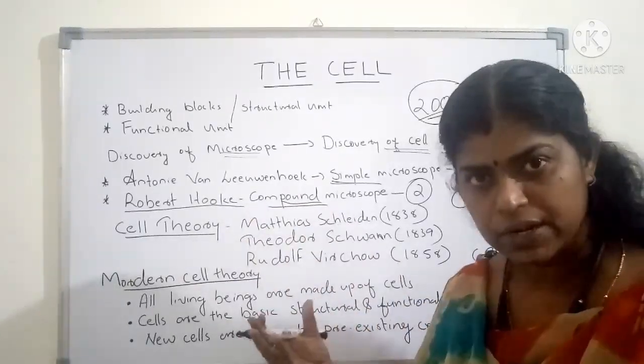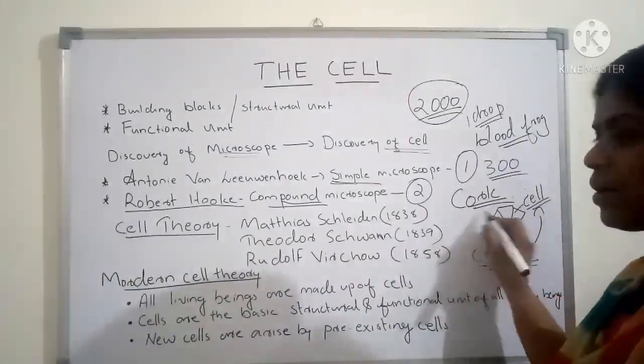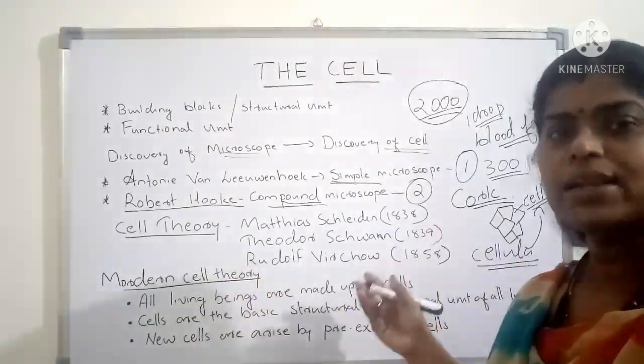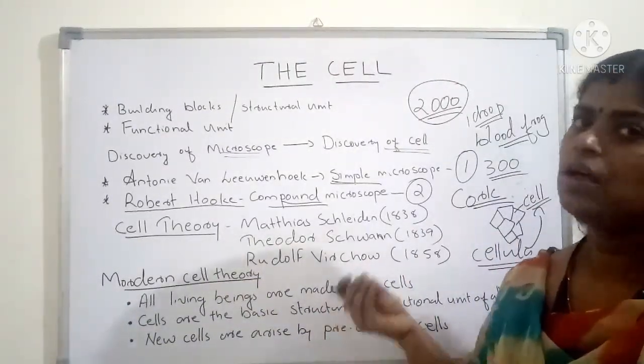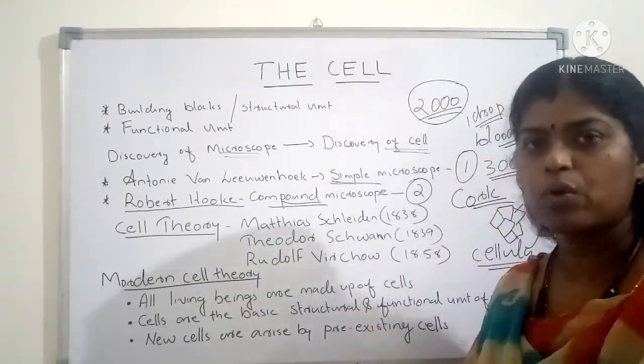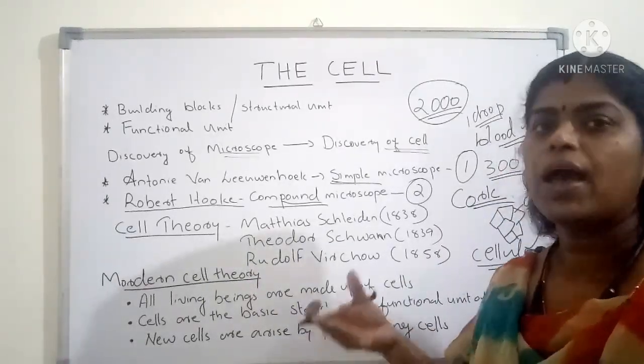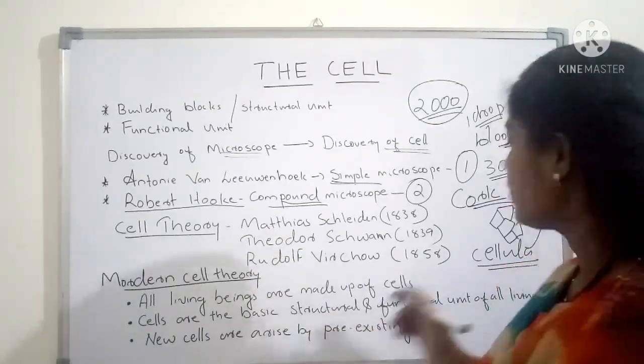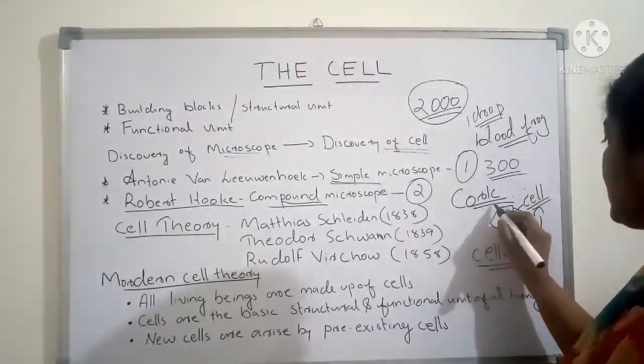What he observed under that was the cork. What do you mean by cork? The dead wooden part is known as cork. He took a thin slice of cork and observed it under the microscope, and it appeared like this.